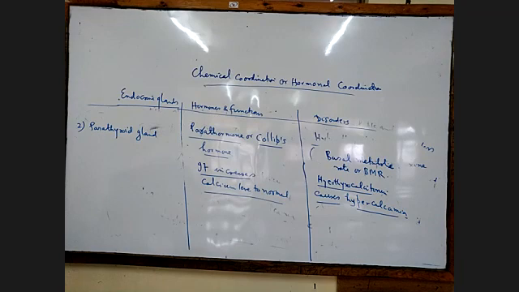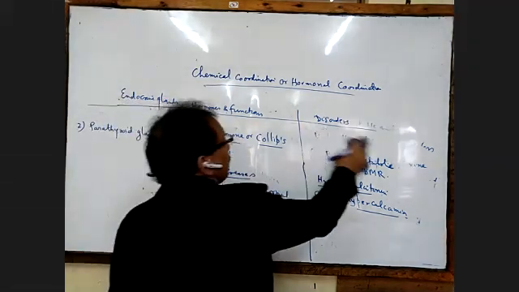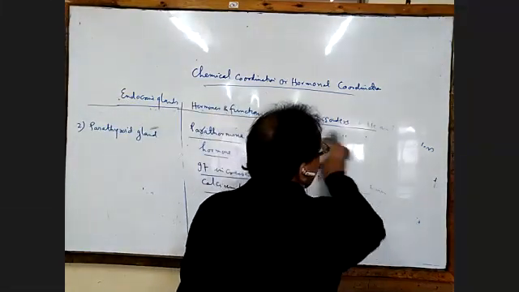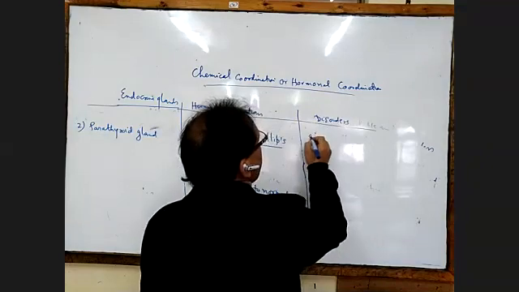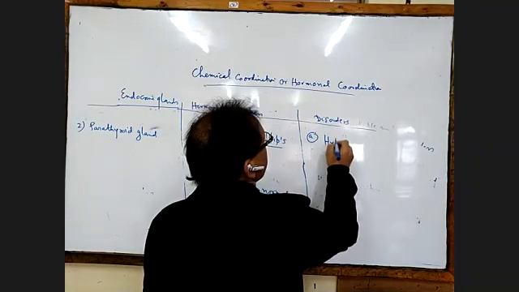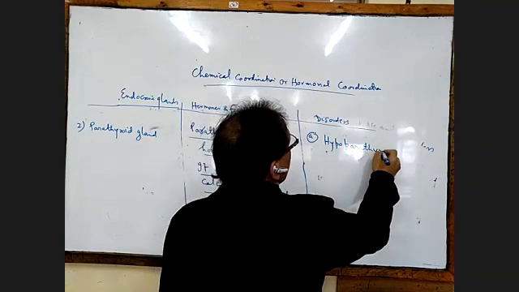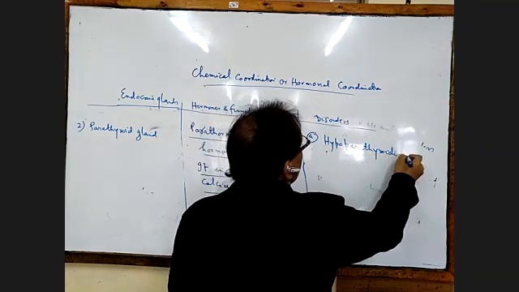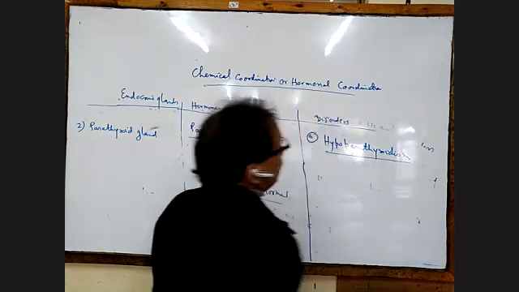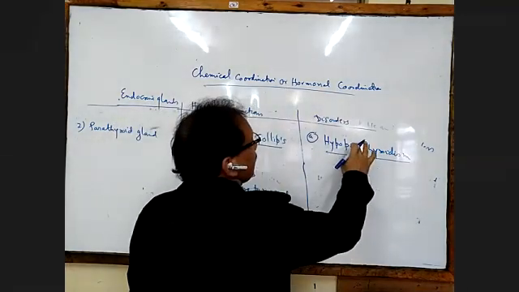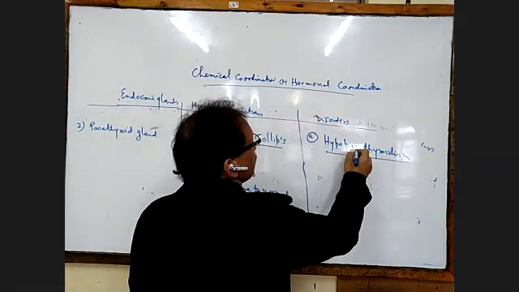Now the diseases. Hypoparathyroidism means the amount of parathyroid hormone secreted will be less.